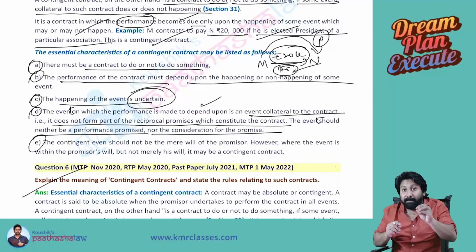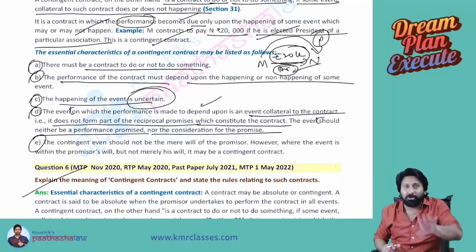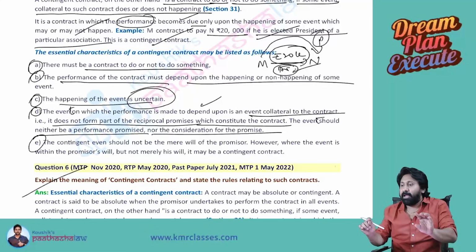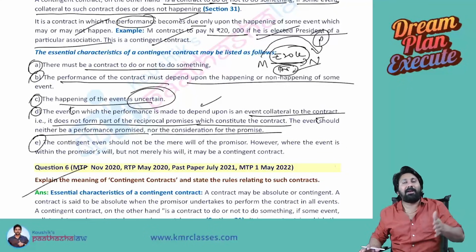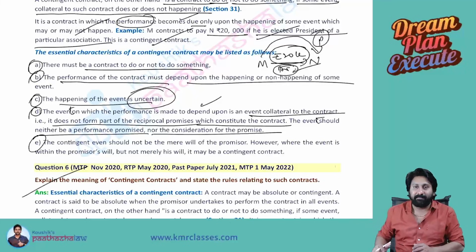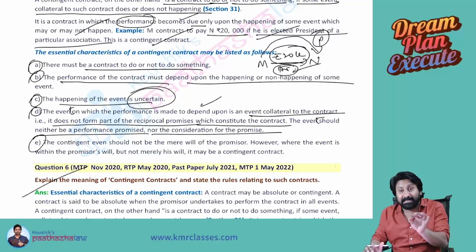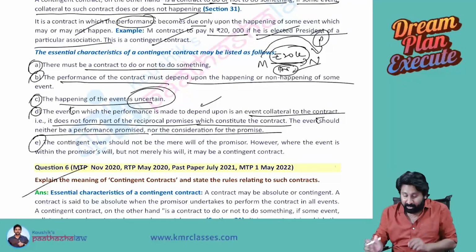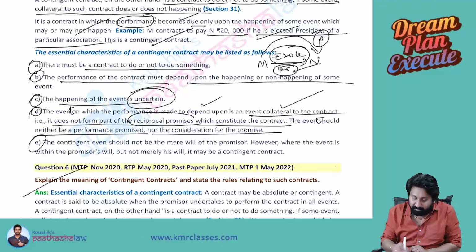The performance should depend on some uncertain event. Performance should not become uncertain. Means what? Even if A was really appointed as a president here, you may pay, you may not pay. Then what is the point of that linking? So the most important point in a contingent contract is that the event on which performance is dependent is a collateral event. It does not form part of the reciprocal promise.